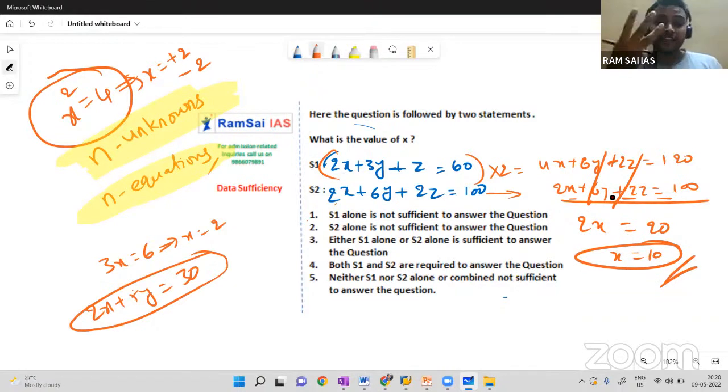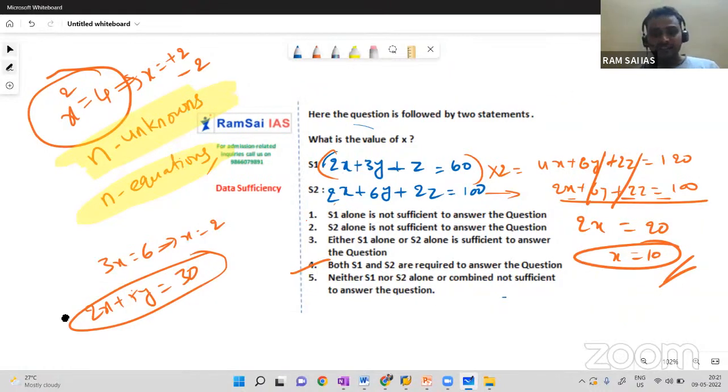See, even if you have three unknowns with two equations, still you are getting an answer value for x. So in that case, the fourth option will be the answer. So don't get confused. Watch this concept again after uploading the video, then you will get clarity. Okay, as of now, just proceed with the concept, with the process.